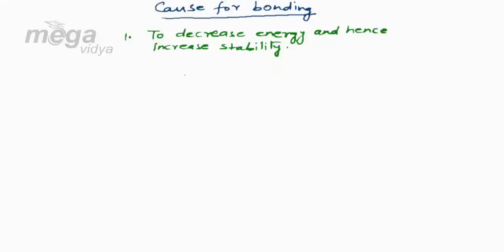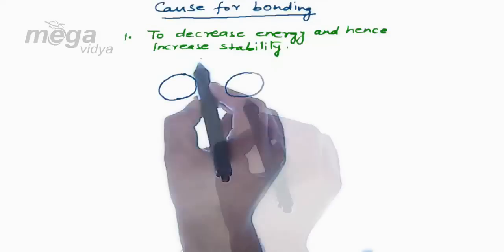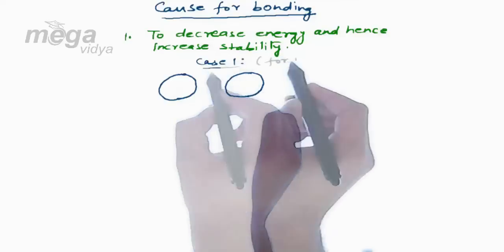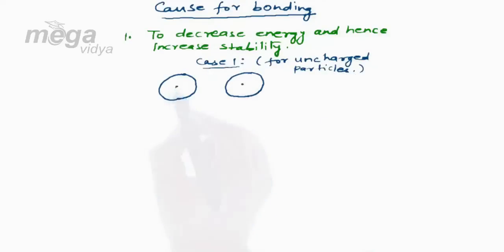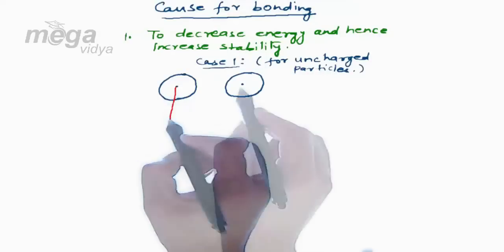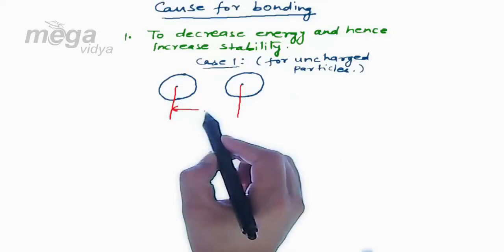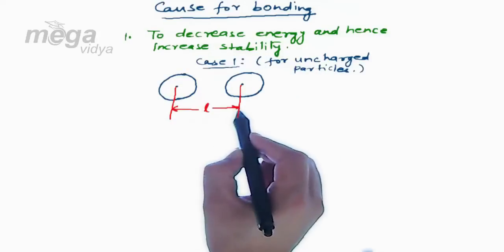Now let's check out how this happens, how during bonding energy is decreased and stability is increased. Now let us consider two uncharged particles. Let us call it case 1 for uncharged particles. Let's say the distance between these two particles, that is the internuclear distance, is given by L.